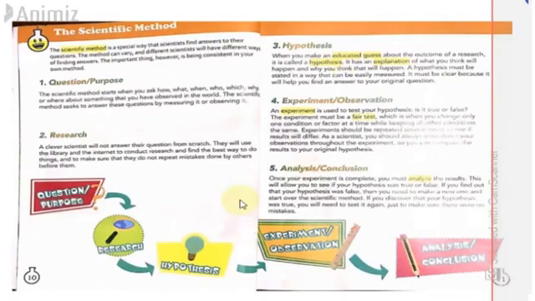So the scientific method starts when you ask how, what, when, who, which, why, or where about something that you have observed in the world. So when you're going to look at the universe, I'm sure that all of you must have questions about the universe. At some point in your life you must have asked your parents, how is it possible, how